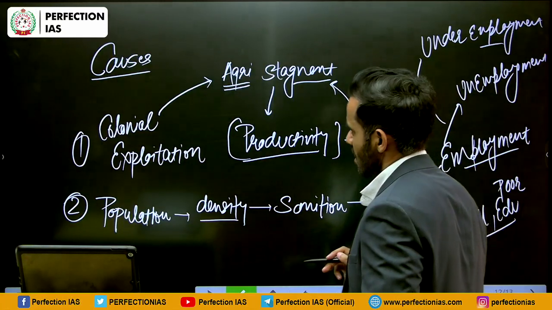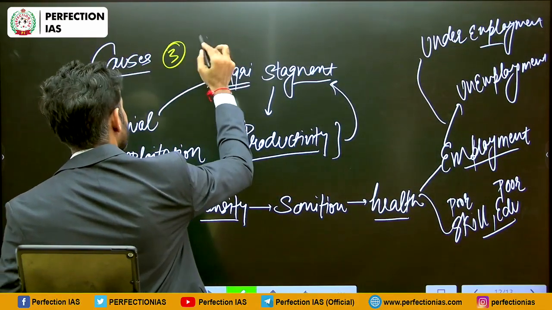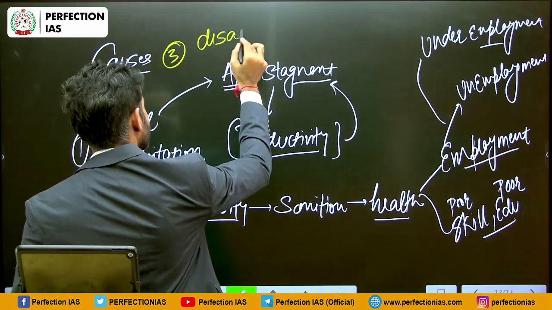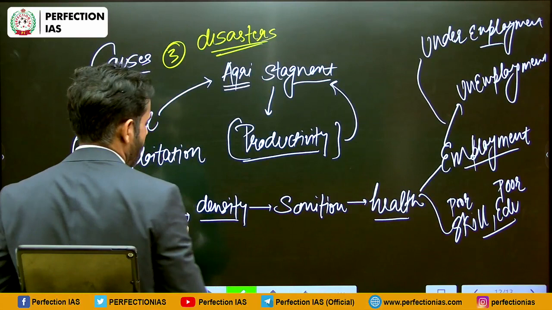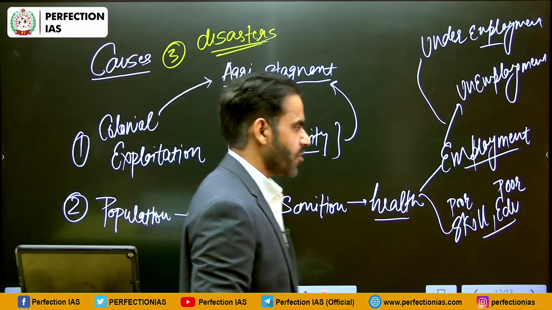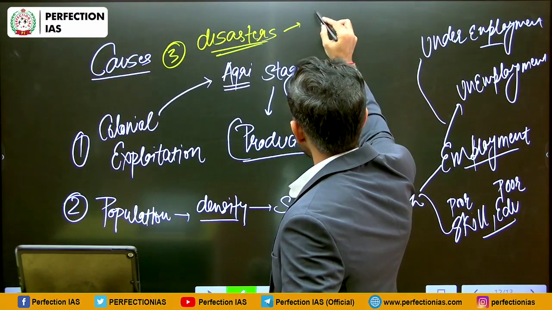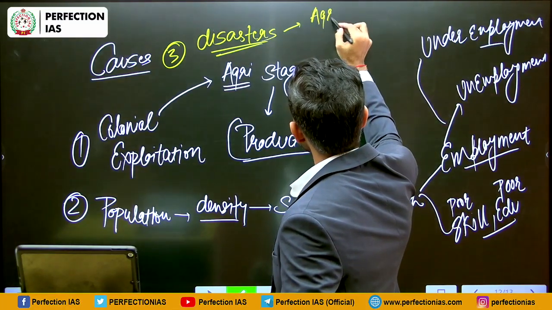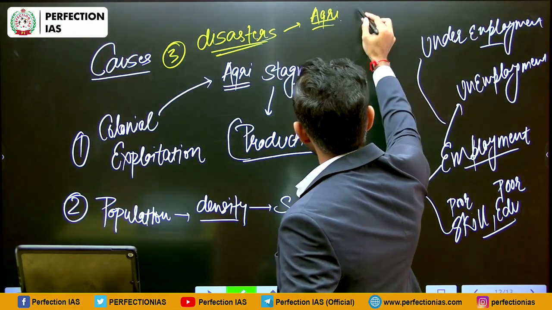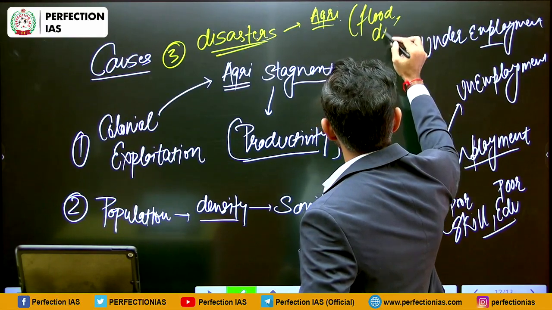Now, apart from this, another factor is disasters. Okay, how are disasters responsible for poverty? There are two major components. A, impact of disaster in terms of agriculture. Suppose there is a situation of flood or drought.